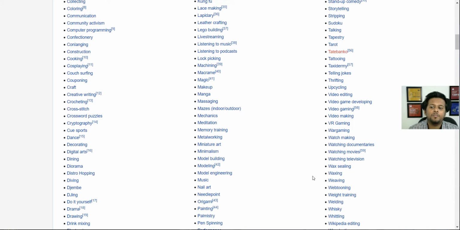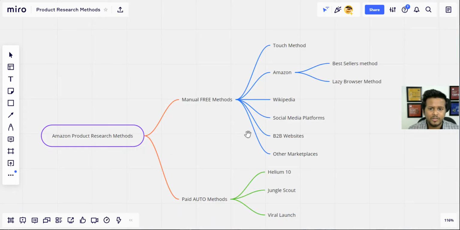All of these are very popular niches, and definitely choose any one. Just search that particular niche and type in tools, accessories, equipments, and you will get a wide range of products that you might not have ever heard about. So that's how you can utilize Wikipedia to go about product research.